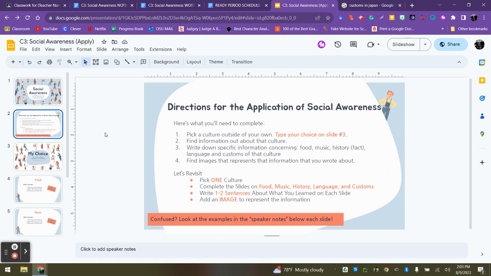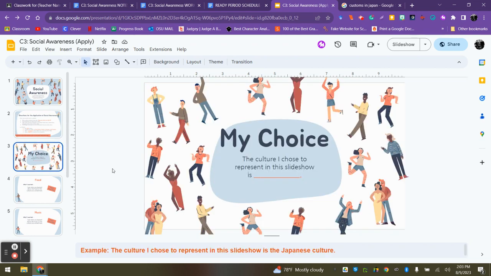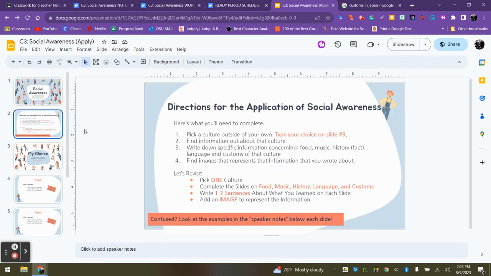You're going to pick a culture outside of your own. You'll type your choice on slide 3. My choice: the culture I chose to represent in this slideshow is, and you put it there. You're going to go out and find information about that culture. Write down specific information concerning food, music, history, a fact about history, language, and customs of that culture. Find images that represent that information that you wrote about.